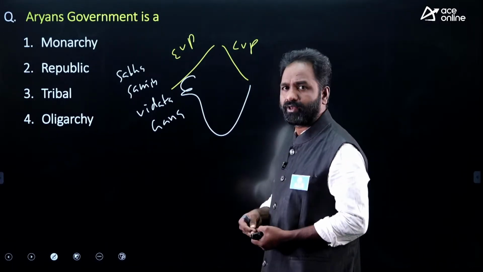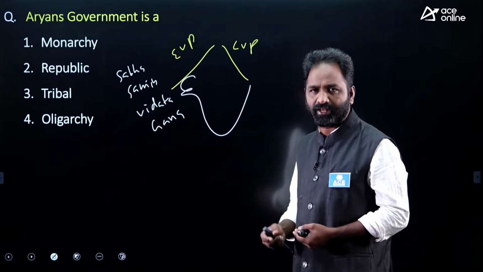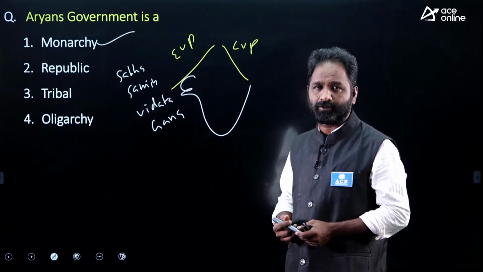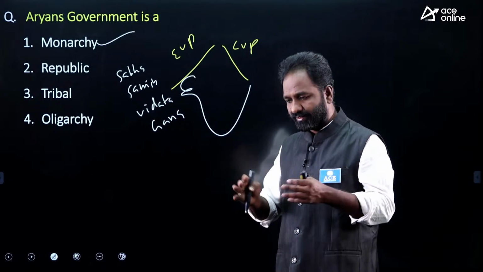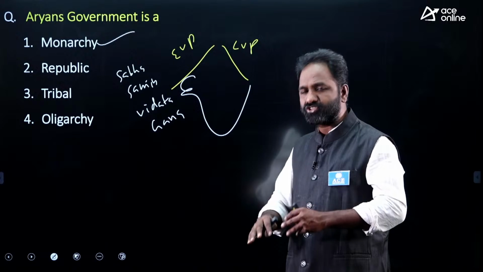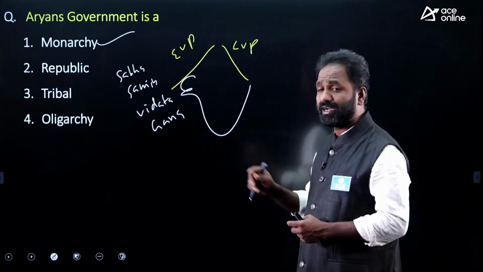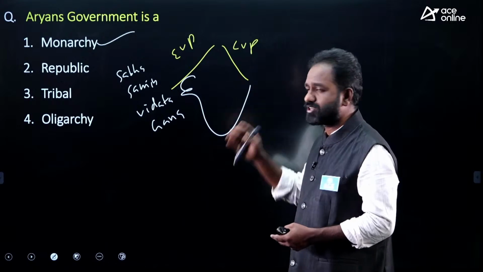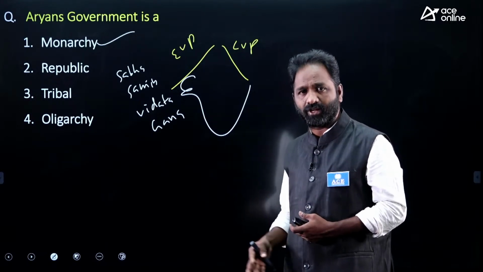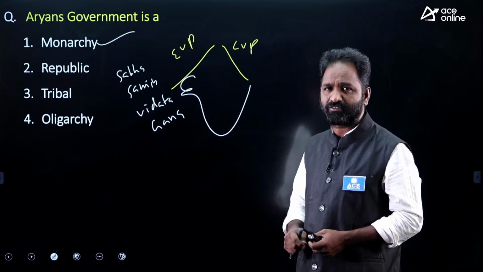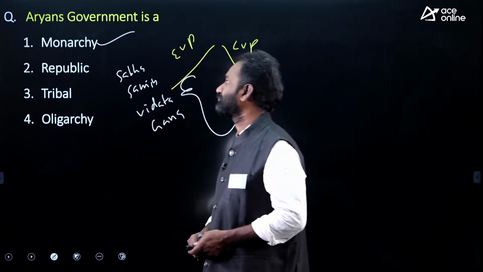Coming to the later Vedic period, we can see the formation of kingdoms, and we can see the monarchic kingdom. In the early Vedic period, the king Rajan is there, but his role is ceremonial in nature. He does not have that much power. But in the later Vedic period he became all powerful, and you can see the emergence of kingdoms, the emergence of monarchy completely, and also the formation of the caste system. Okay.